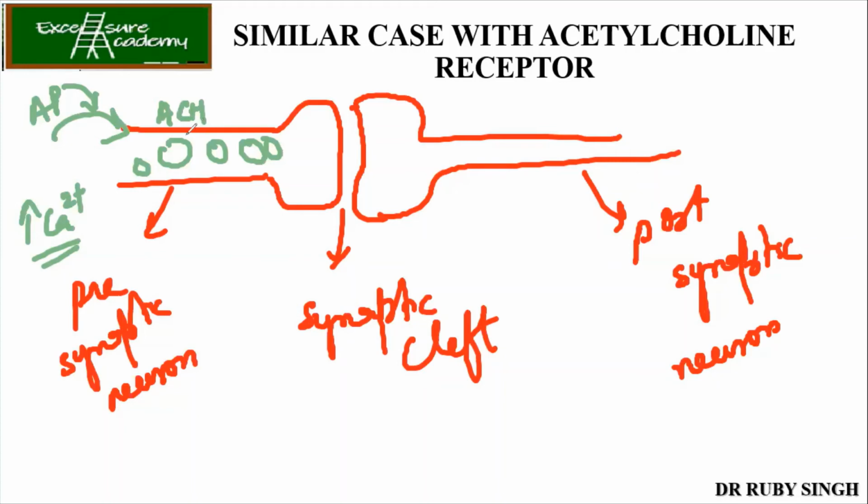The enzyme synthesizes the acetylcholine, your neurotransmitter, and vesicles are formed. These vesicles go and fuse over here and release into the synaptic cleft. Then this acetylcholine goes and binds your receptors over here. Then they carry out the action potential.